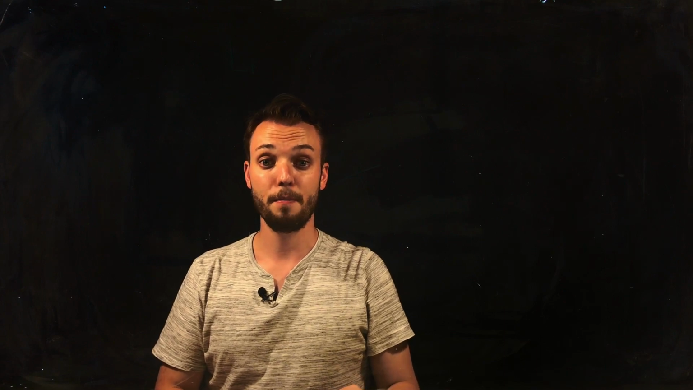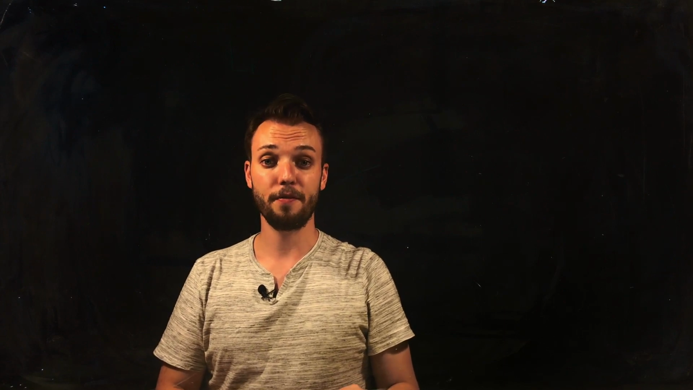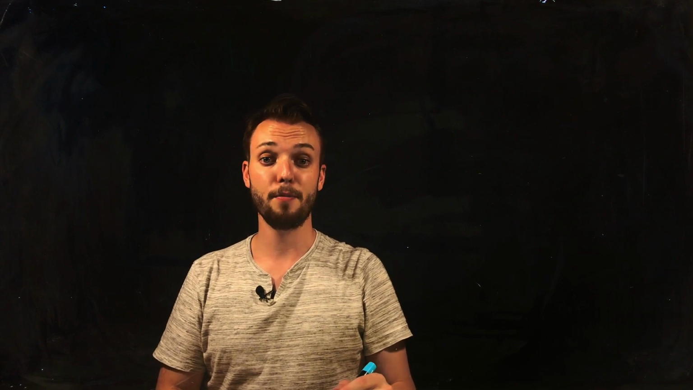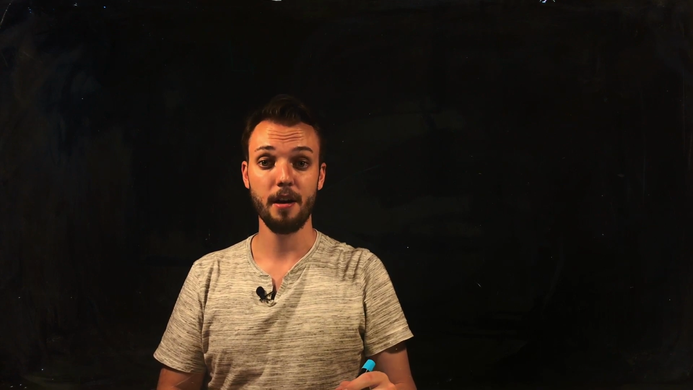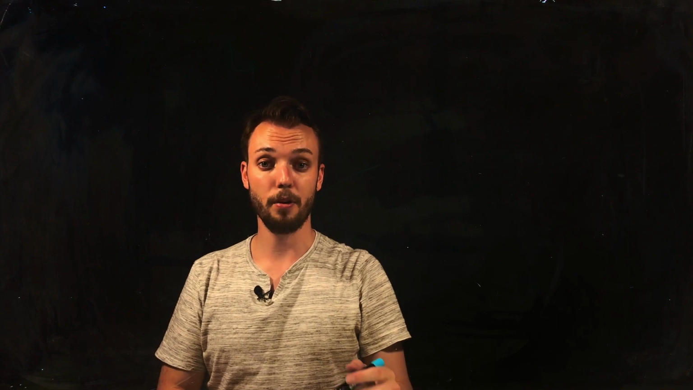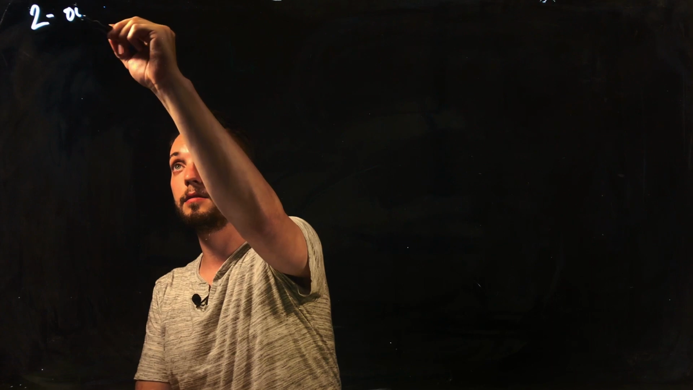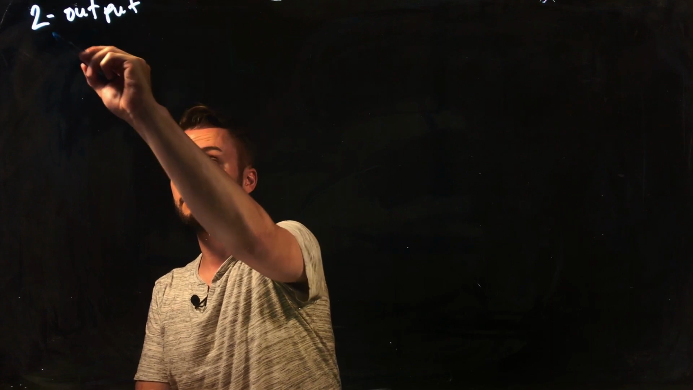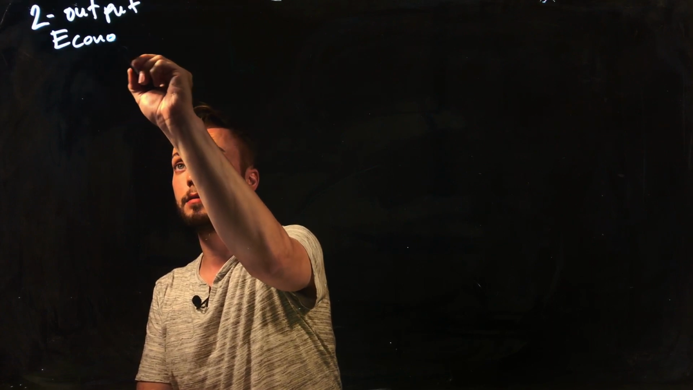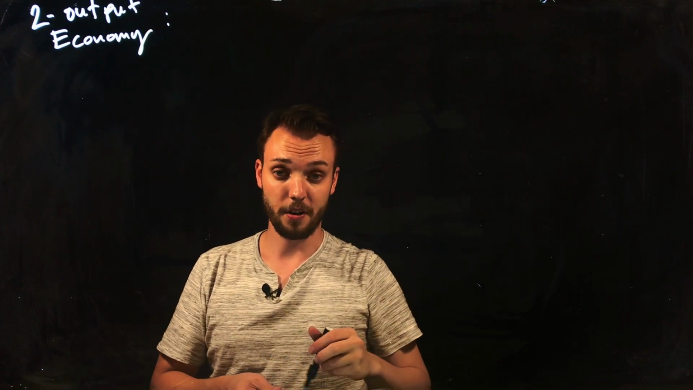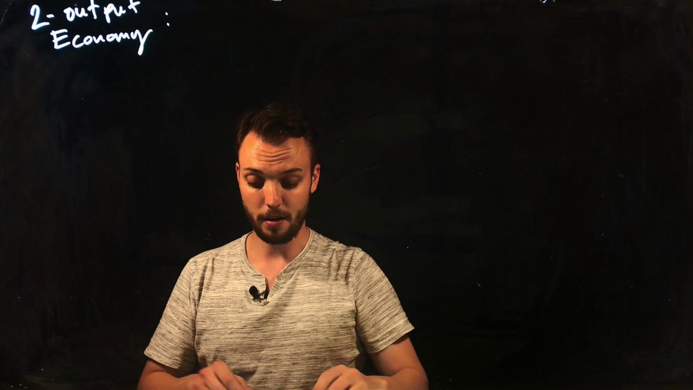Hey everyone, welcome back. So in this video I'm going to follow up on our discussion from the last video on production functions and derive the production possibility frontier for a really simple two-output economy. If you haven't watched the video on production functions, make sure that you go back and watch that before you watch this video.